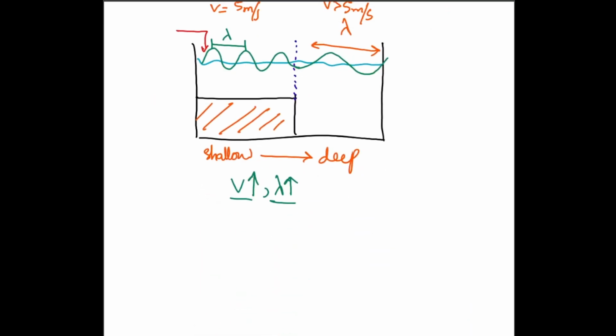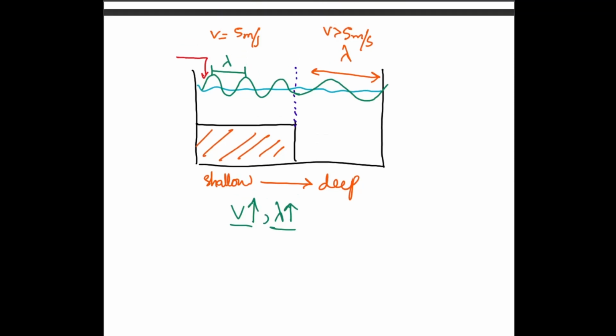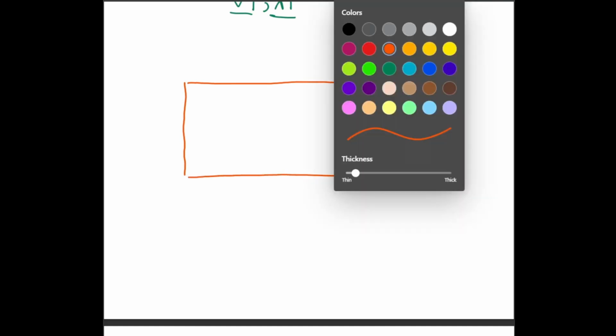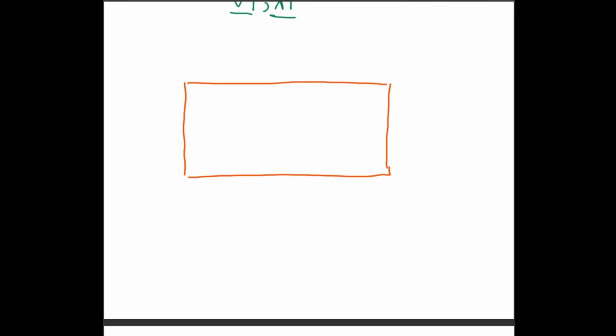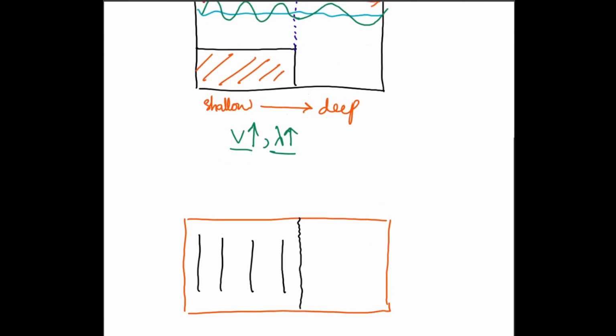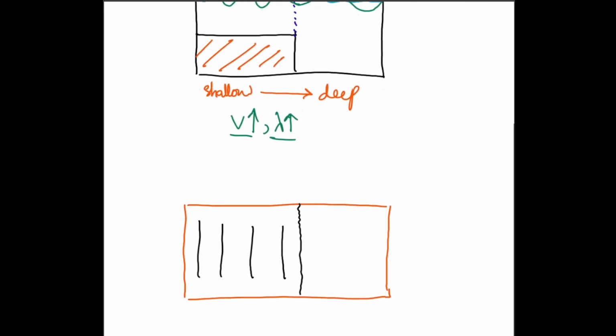Now let's try to visualize it from the top. Let's say that you are observing from this location with your eyes from the top. So what you're going to observe is that if this is your ripple tank, then you will observe the wave fronts to be like this. These will be your wave fronts, right? And let's say that this is our change of medium barrier. This is where we encounter the brick in 3 dimensions, or moving from 3 dimensions to 2 dimensions. This is where we encounter the brick, right?